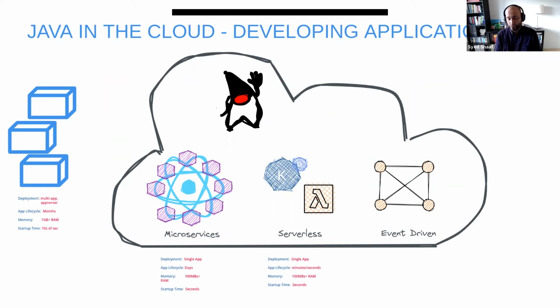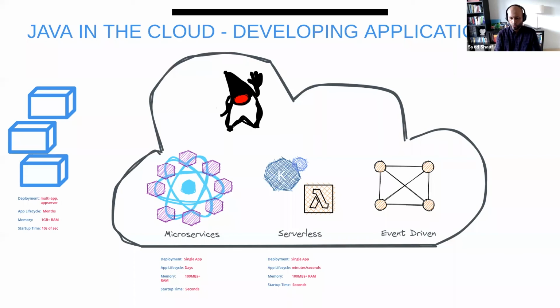What's Java in the cloud? So today, if you're a Java developer, I hope you're writing microservices. I hope you're writing serverless, and I hope you're doing event-driven as well, because all of them are important, right? But monoliths in the past have been big, used a lot of memory, RAM for example, big machines sometimes, and we used to deploy everything in them, right?